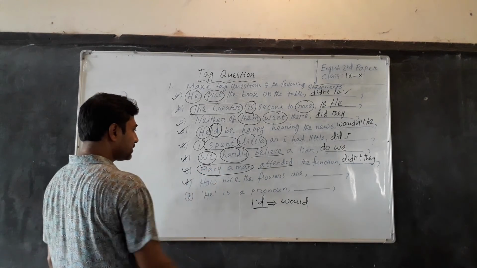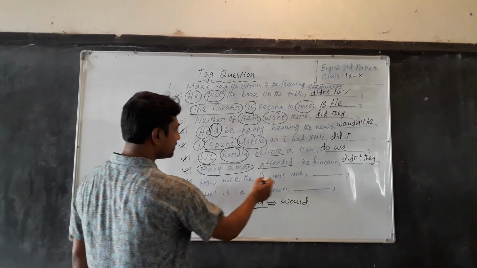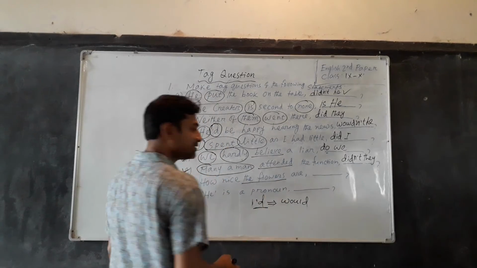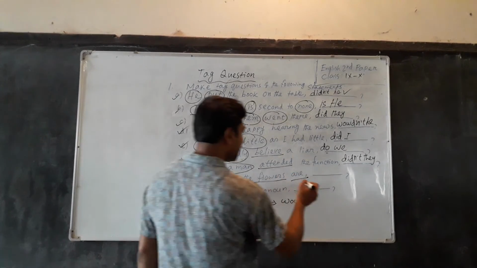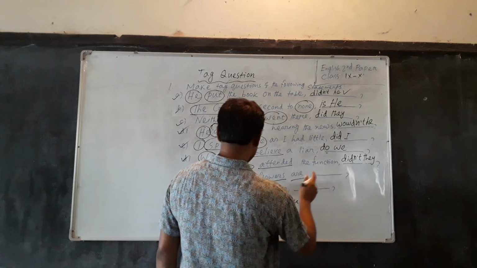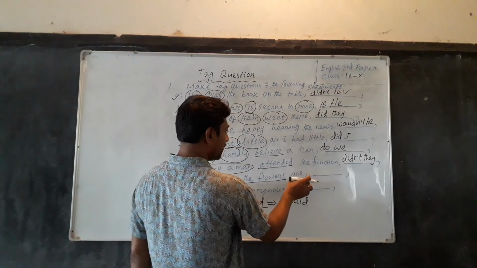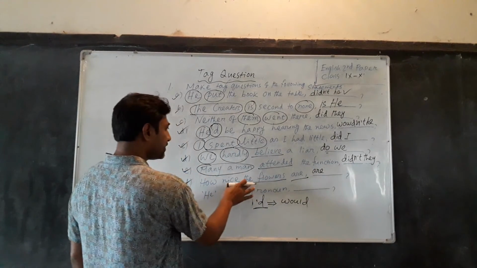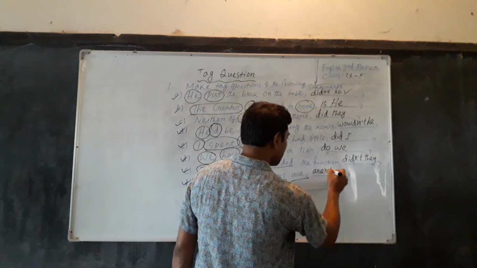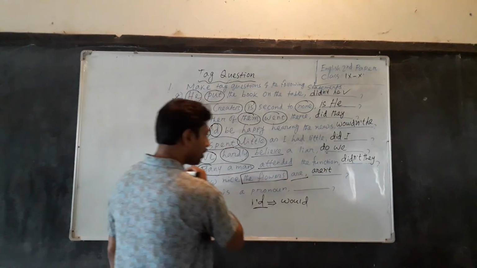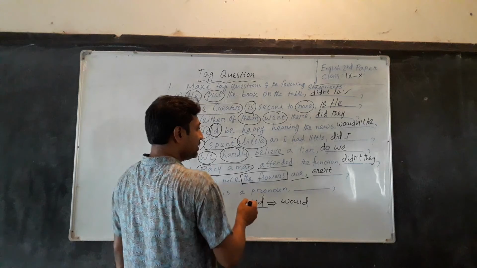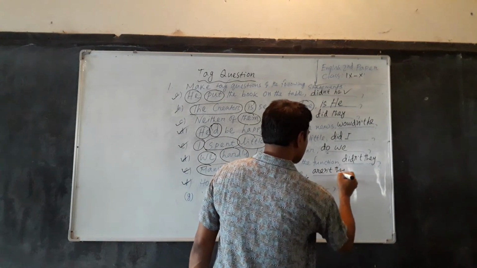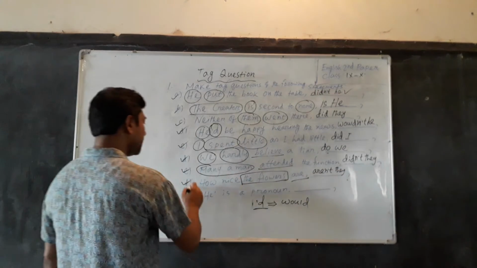Dear students, another example has been given here. How nice the flowers are. Dear students, in this sentence, the flowers is the subject and are is the verb. Here are is the main verb, but it is also an auxiliary verb, and it will be written here. As the sentence is affirmative, we have to add the contraction of not, and then we have to write the pronoun form of the subject. The pronoun form of the flowers is they. So dear students, aren't they is the tag of the statement.